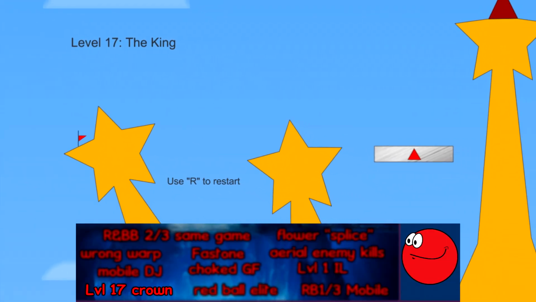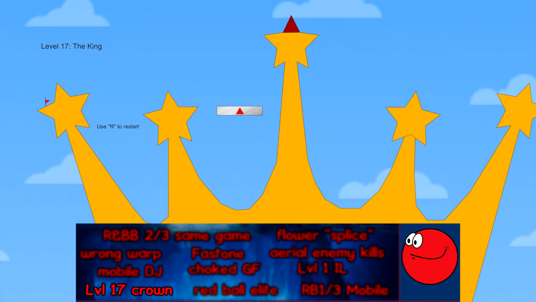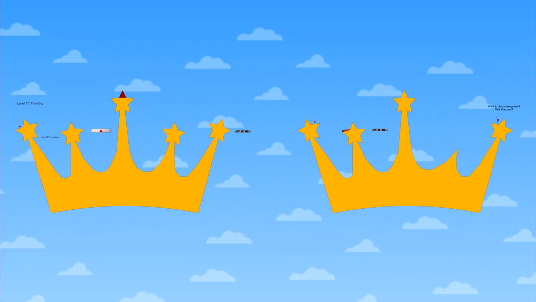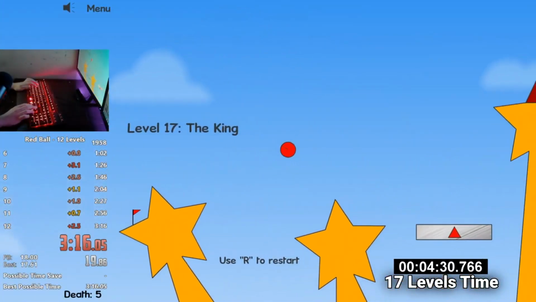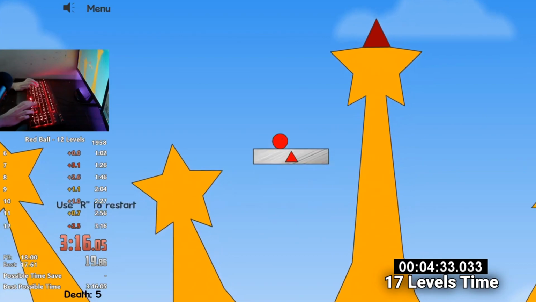Looking at a zoomed out view of level 17 in Red Ball, it can be seen that the level is made up of 2 crowns that are an almost exact replica of the King.com logo, something that is extremely hard to notice when just playing the game normally.